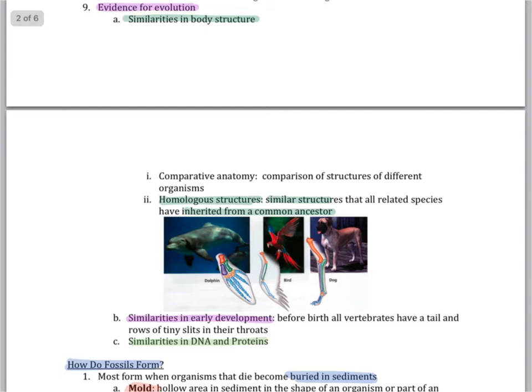When he looked at a comparison of structures that were essentially comparative parts, he was able to see that there were some homologous structures. Remember, homo means same, so homologous structures refer to similar structures that are all related and inherited from a common ancestor.